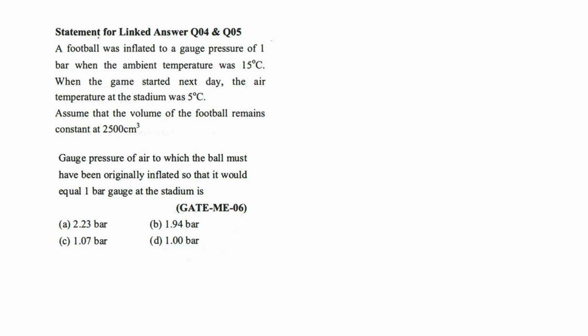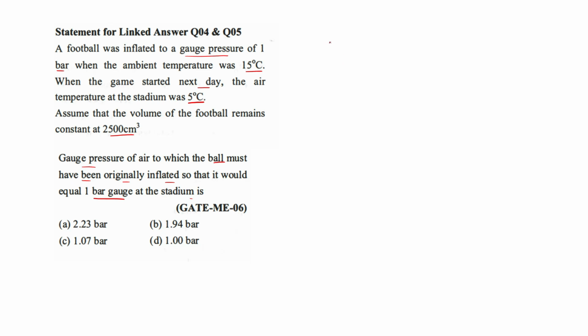So in this question, this was asked in GATE 2006. A football was inflated to a gauge pressure of 1 bar when the ambient temperature was 15 degrees Celsius, and when the game started next day the air temperature at the stadium was 5 degrees Celsius. Assume the volume of football remains constant. So you need to find the gauge pressure of air to which the ball must have been originally inflated, so it would be equal to 1 bar gauge at the stadium.